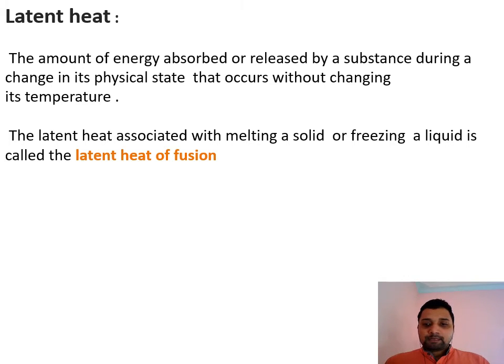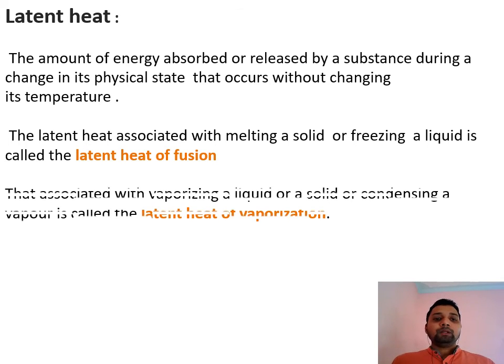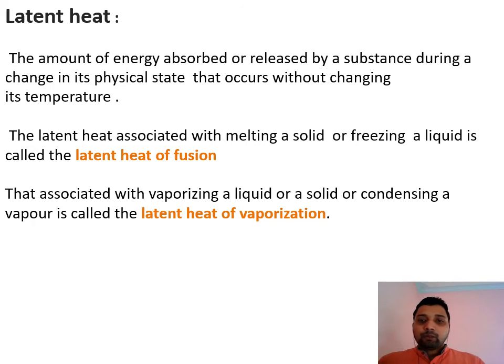Latent heat of fusion means how much amount of heat is required by a solid to change to liquid, or how much amount of heat is released by liquid to change to solid. That is called latent heat of fusion, and at a constant temperature there is no change in temperature. Second one, vaporizing, means when liquid changes to gas or gas changes to liquid, how much amount of heat is absorbed by liquid to change to gas, that much amount of heat is released by gas to change into liquid. That amount of heat at a constant temperature is called latent heat of vaporization.